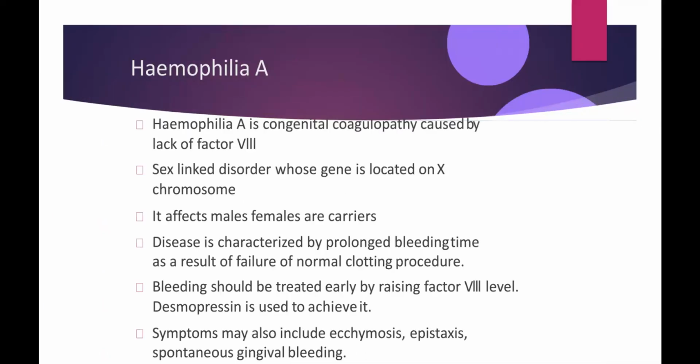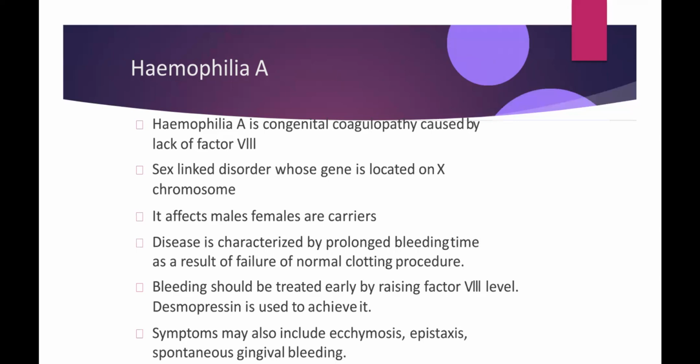Now we will see about hemophilia A. Hemophilia A is a congenital coagulopathy caused by the lack of factor 8. It is a sex-linked disorder whose gene is located on X chromosome. It affects males and females are carriers. Disease is characterized by prolonged bleeding time as a result of failure of normal clotting procedure.